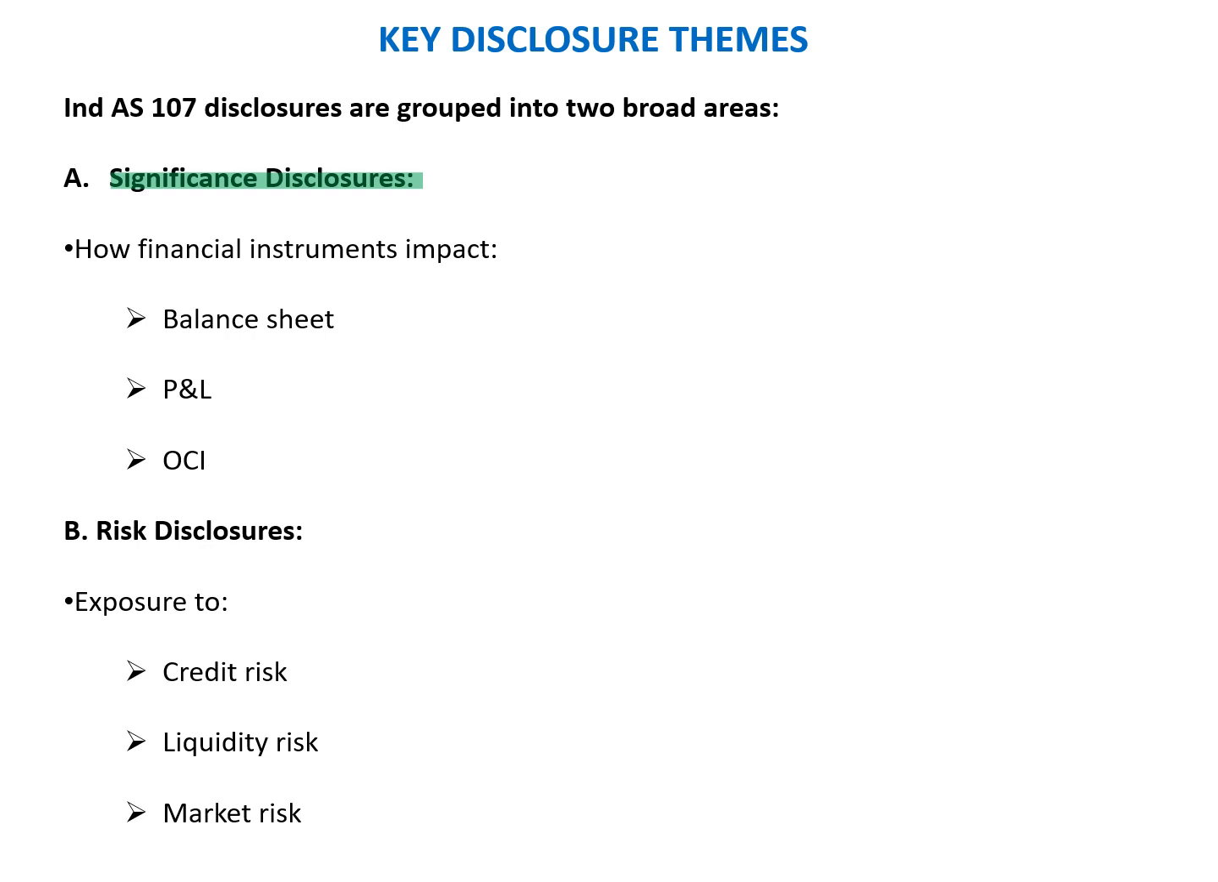And the second most important is the risk disclosure, which helps us understand the kind of exposures those financial instruments have with respect to credit risk, liquidity risk, and market risk. We are going to discuss each of these risks separately in the upcoming slides. So two themes are there: significance disclosure and risk disclosures. We'll move to the next slide.